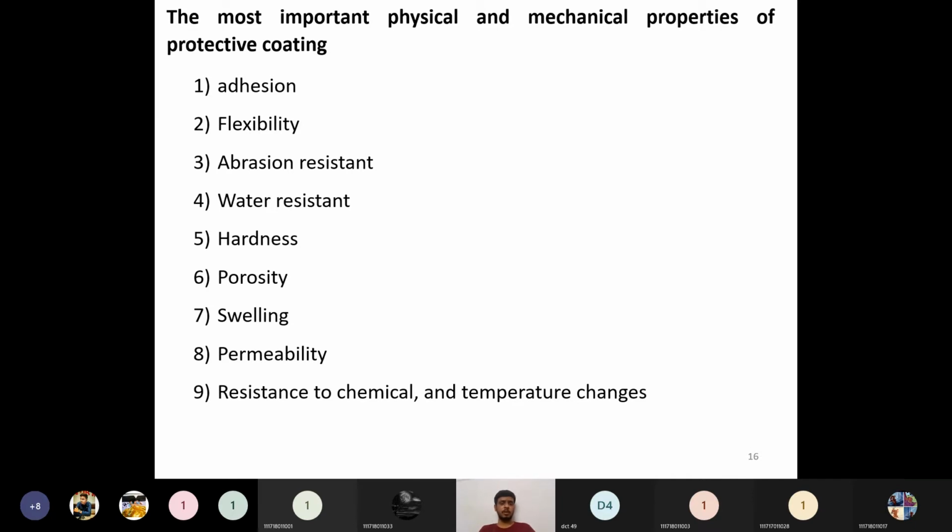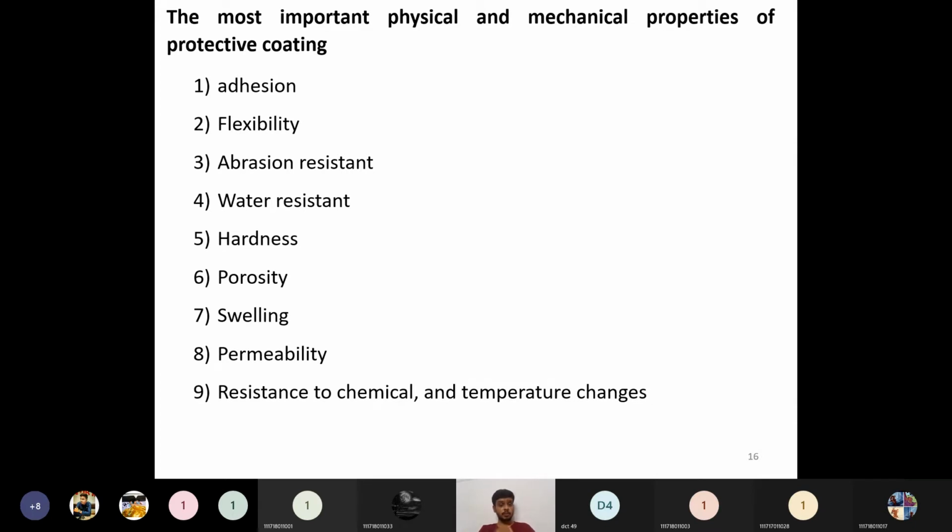Then abrasion resistance. It should be resistant to abrasion. Whenever we are abrading something, it should show resistance; if not, it will be damaged. It should show water resistance. Then hardness should be high. The hardness of that particular paint should be high. The porosity should be low. Why? Because if porosity is very high, it will allow the pollutants and the water to come inside.